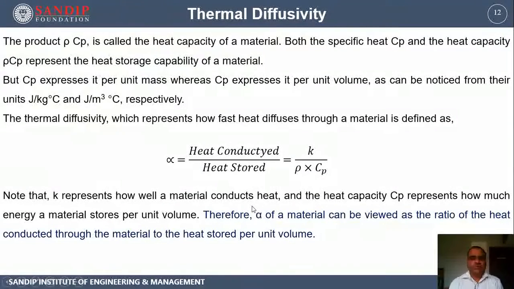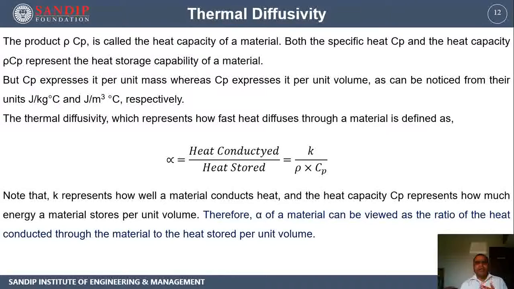Therefore, the ratio of both can be viewed as the ratio of heat conducted through the material to the heat stored per unit volume. In other words, a higher value of thermal diffusivity indicates that the conduction is faster and the storage is less.